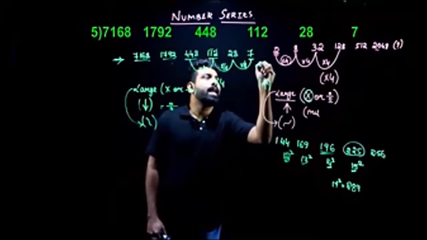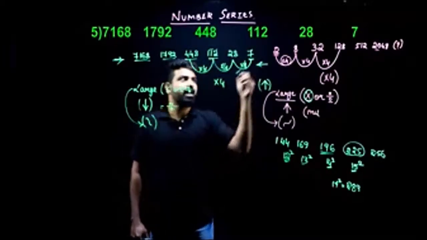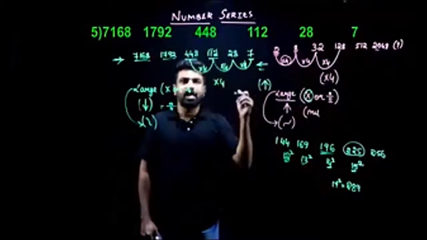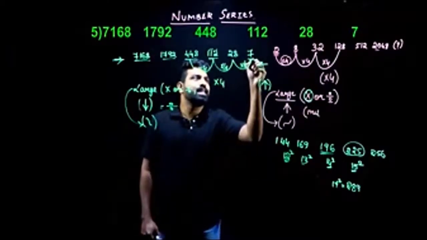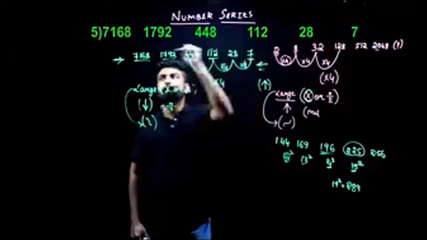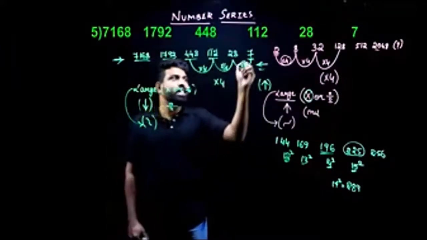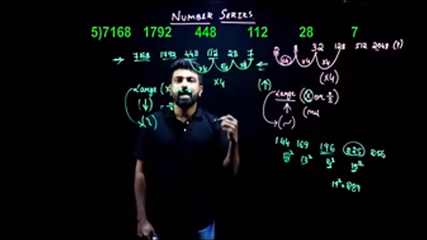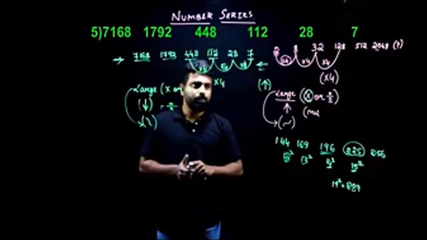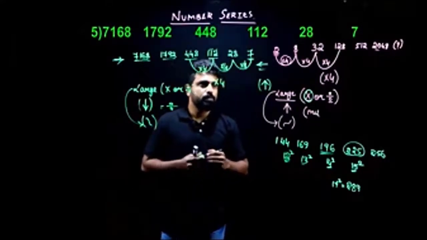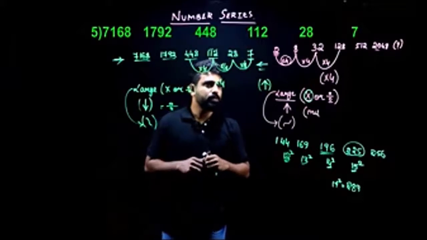my right hand side. Why did I start calculations from my right hand side here? Because the value here is less. 7 here is smaller when compared to 7168. So it is easier for me to start my calculations from the right hand side. Am I clear, people? Am I clear?